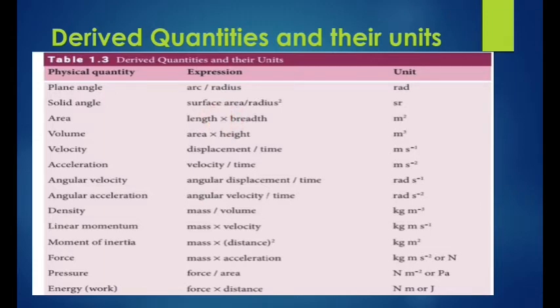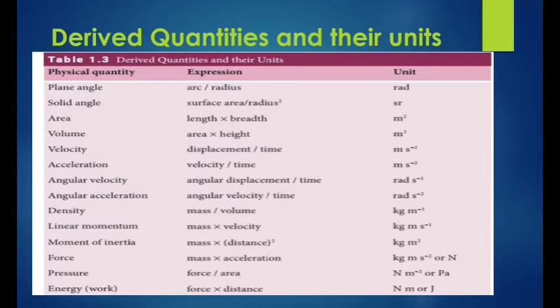The unit of solid angle is steradian, represented by sr.